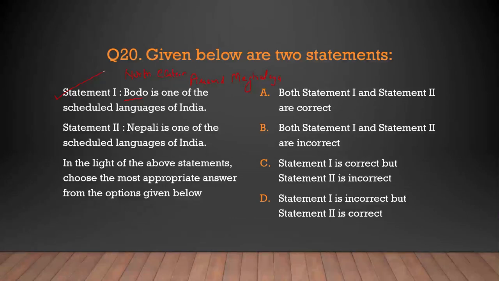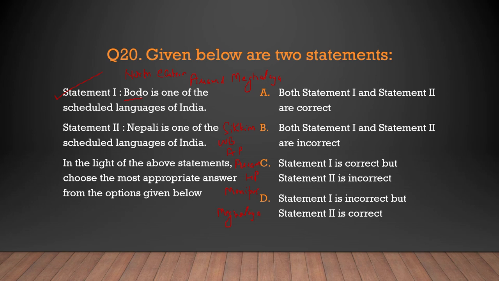Statement number 2. Nepali is one of the scheduled languages of India. Now whenever you say Nepali, that thing will come to mind is from Nepal. No, even Nepali is that kind of language which is a kind of official language in Sikkim and also spoken in West Bengal, Andhra Pradesh, Assam, Himachal Pradesh, Manipur, Meghalaya, etc. So means Nepali is that kind of language which is spoken in different parts of northeastern states.